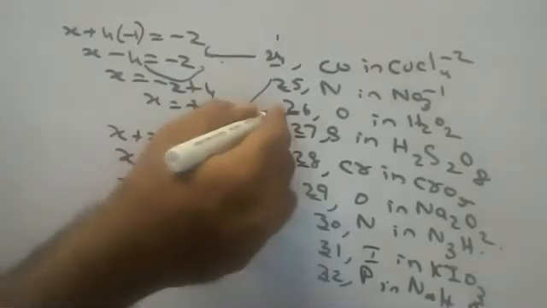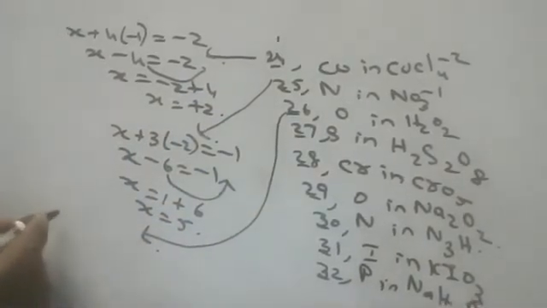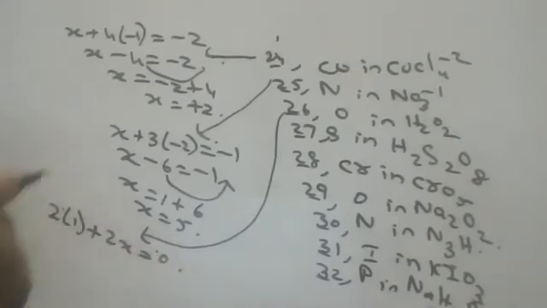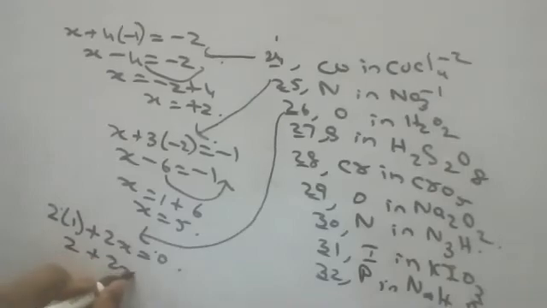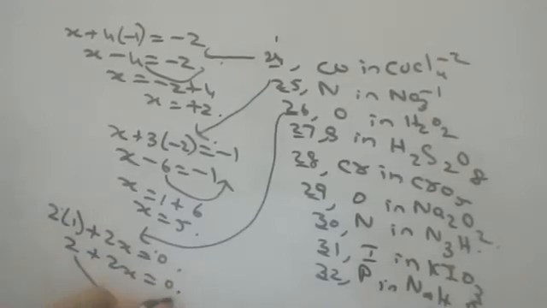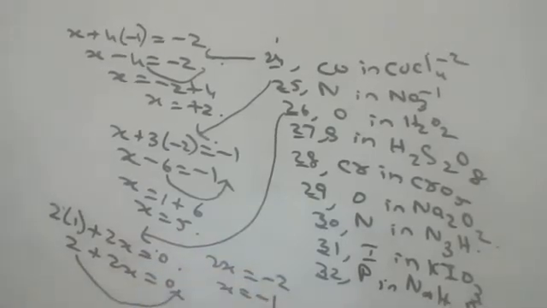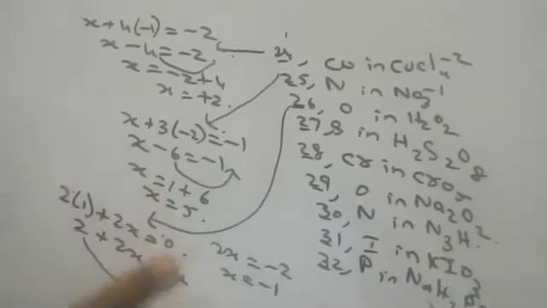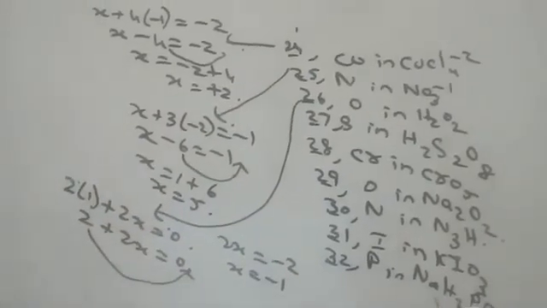Very good. Who is going to tell me oxygen in H2O2, hydrogen peroxide? 2 into 1 plus 2x is equal to 0. 2x is equal to minus 2. X is equal to minus 1. Peroxide is minus 1, children. Normal oxide is minus 2, but peroxide is minus 1. Remember, all of you. Peroxide is always minus 1.